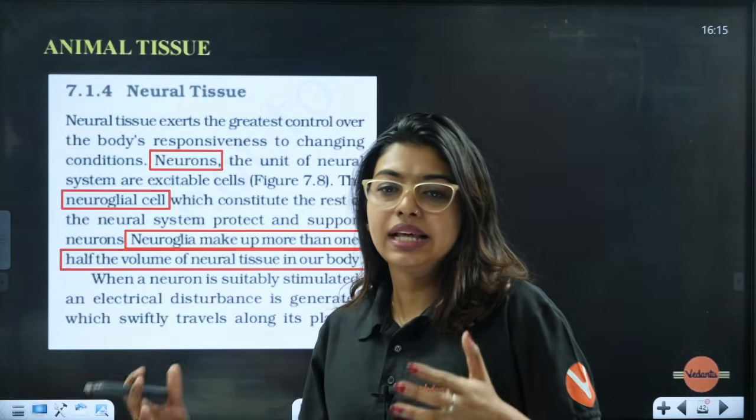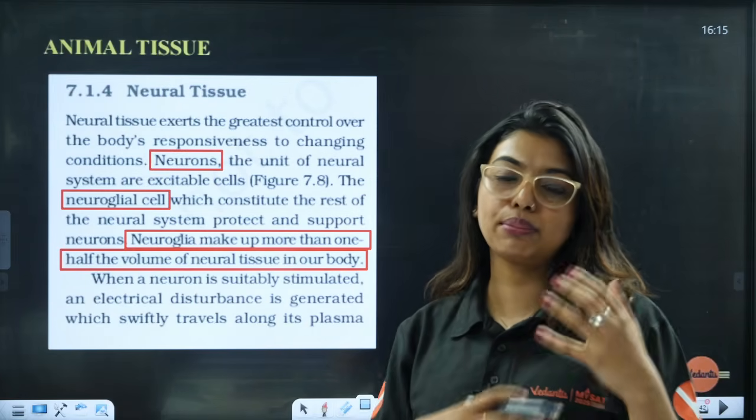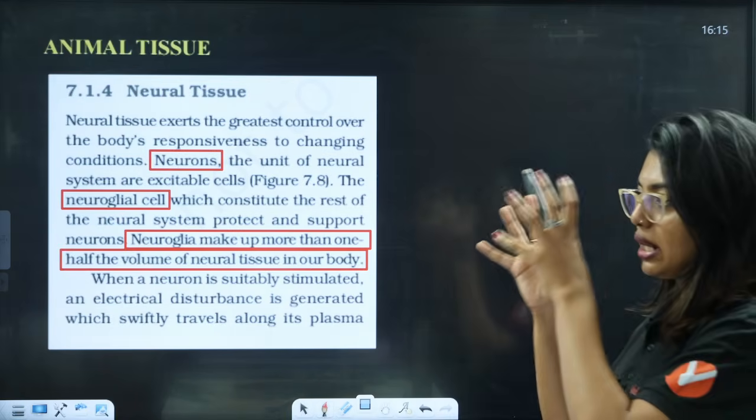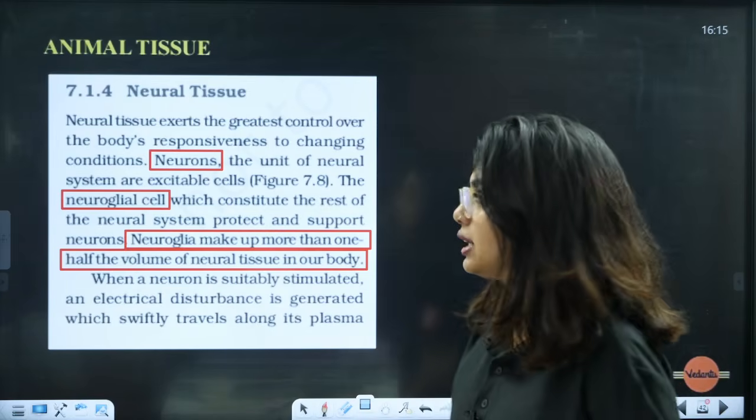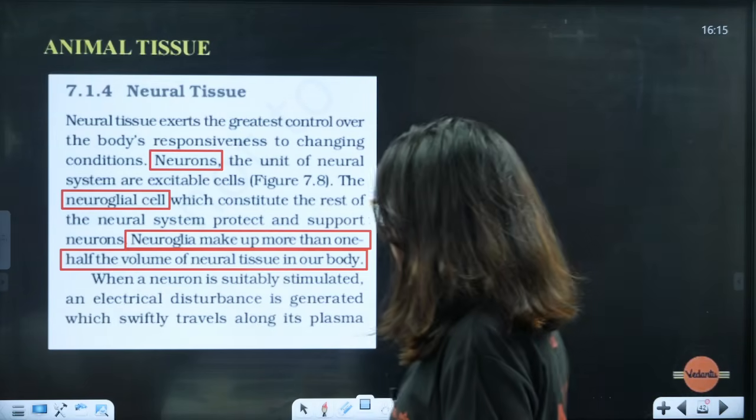What do they help in? They make sure that the entire support and protection can be taken care of. So, in the neural system, neurons are there. With that, your neuroglial cells are also present. Clear to all of you? This is understood? Okay? Easy?